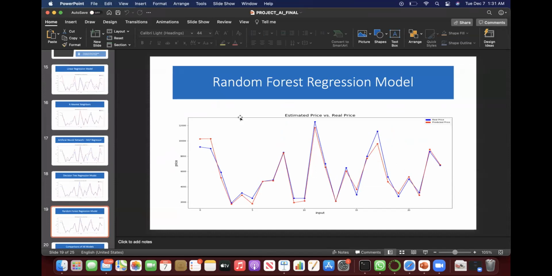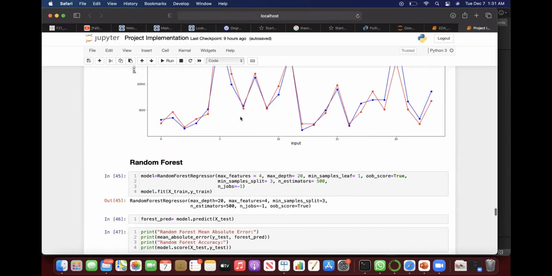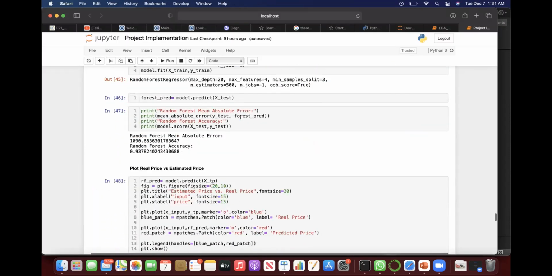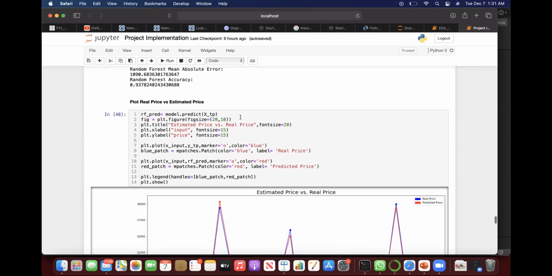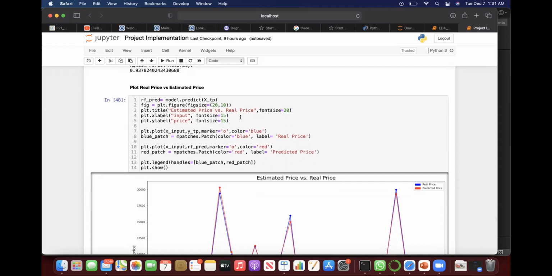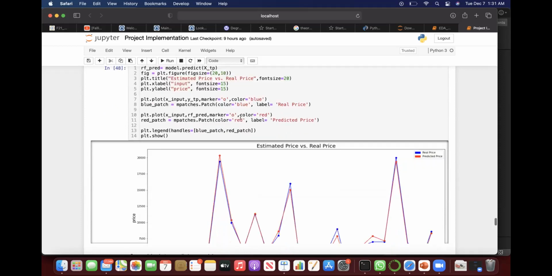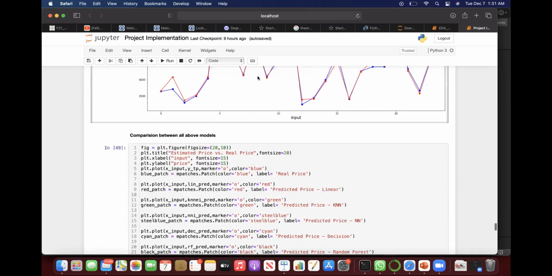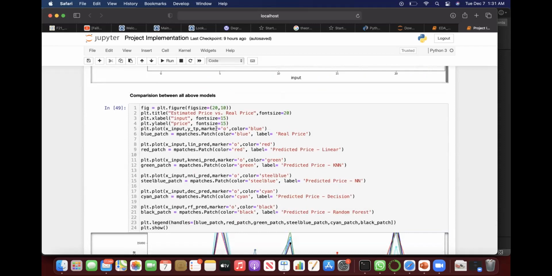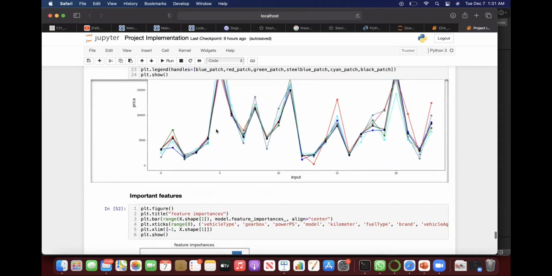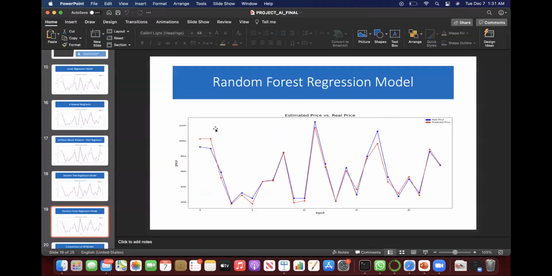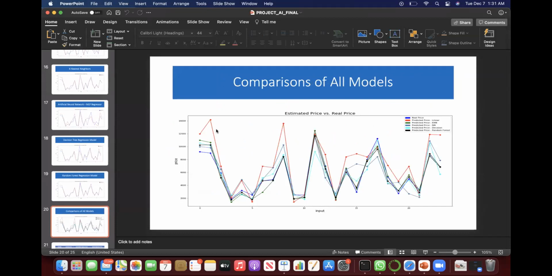Then we'll start with the random forest regression model. Here also we get the mean absolute error and the random forest accuracy, and we'll plot the real prices versus estimated prices graph. After that, we'll do the comparison between all the five models and plot the graph for the comparison of the models.